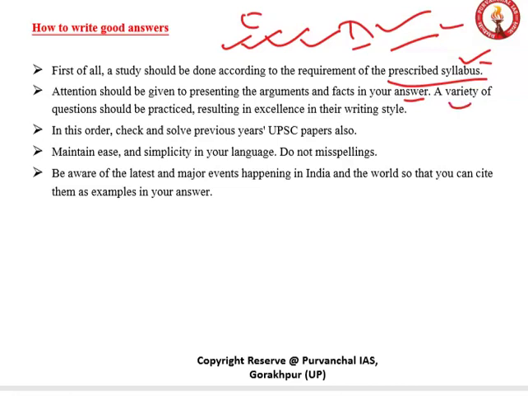Okay, a variety of questions should be practiced, resulting in excellence in your writing. As much as you practice, that much you will be perfect in your answer writing pattern. In this order, check and solve previous year question papers. UPSC question papers, you have to check previous year question papers, and you can also check other PCS question papers.